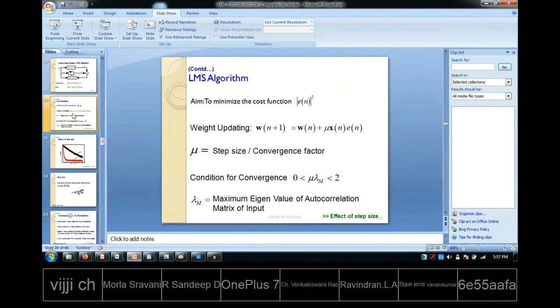The basic aim of the algorithm is to minimize the cost function, which is the modulus of e n square. So every time we will be updating the filter coefficients based on this equation. If you have some old value, you are adding a term called mu x n e n. This mu is called the step size. That will give you the new weight value.